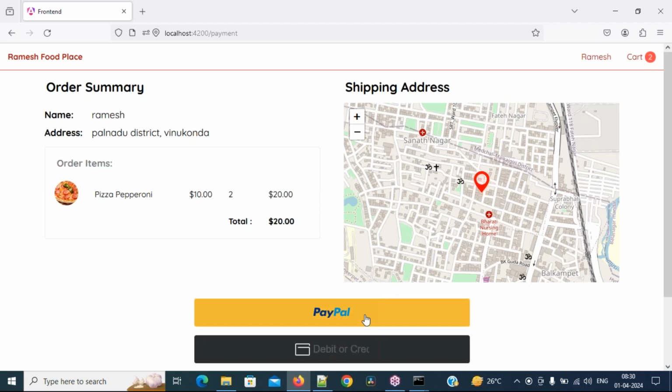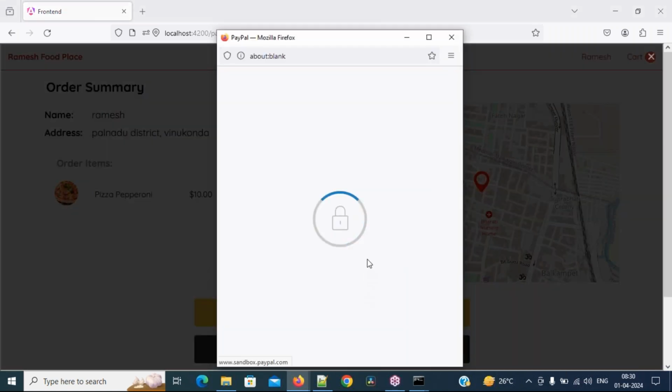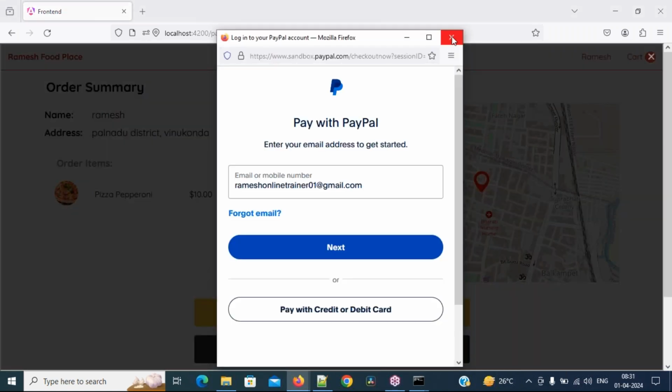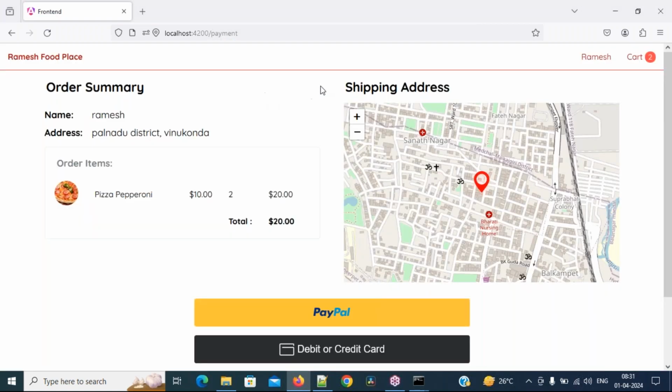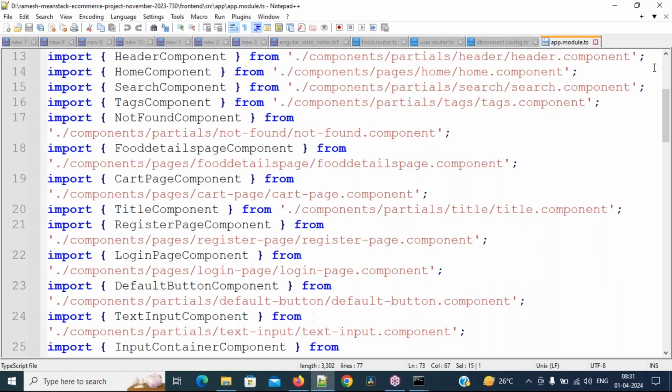Then payment related functionality, how to create a PayPal developer account. This is the real time stuff you are getting, so you will definitely get two to three years of knowledge also. Understand, everybody? My course will be useful from beginner to pro. Beginner to pro, this course will be helpful.